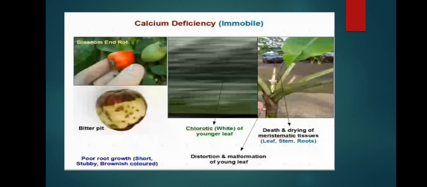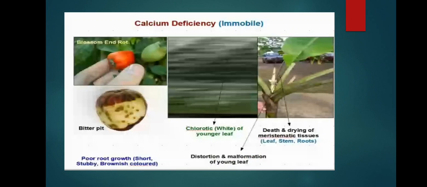As calcium is immobile, it shows the deficiency disorder on younger leaves. Chlorotic, whitening of younger leaves. See, I told you, chlorotic means loss of chlorophyll; losing chlorophyll means the leaf turns white or yellowish. Death and drying of meristematic tissues occurs in leaf, stem and roots, with distortion and malformation of young leaves. The meristems die and dry, and then there is no growth of the plant.